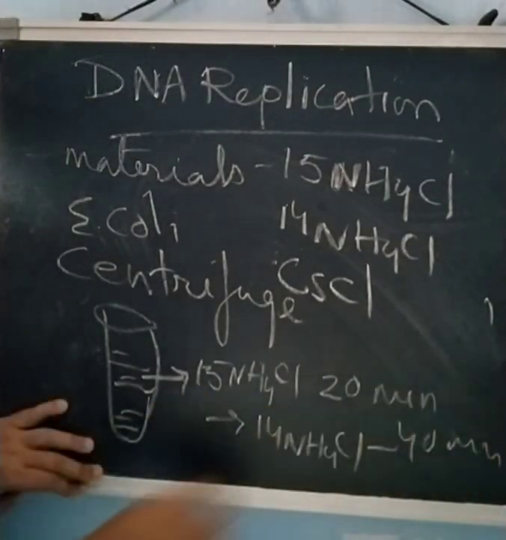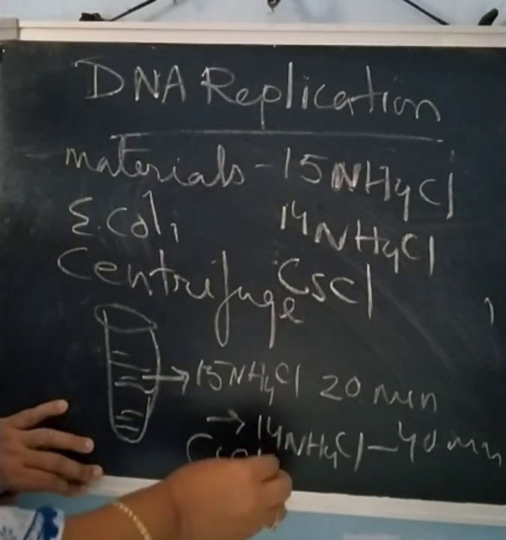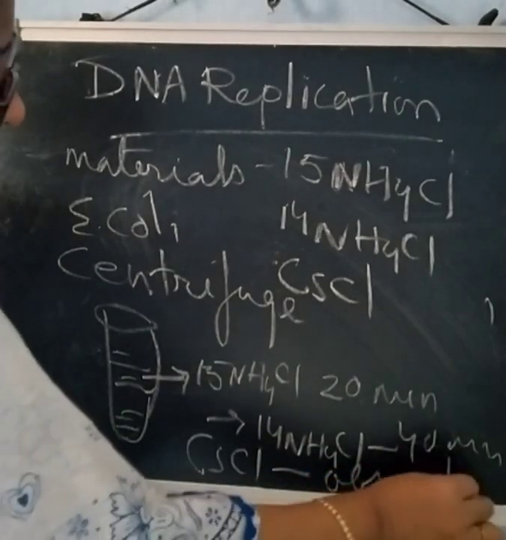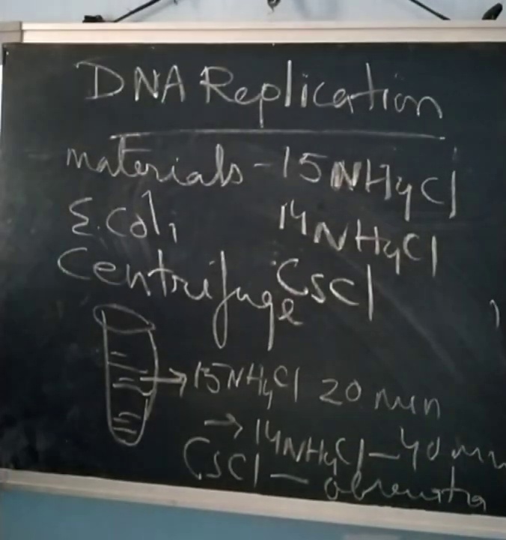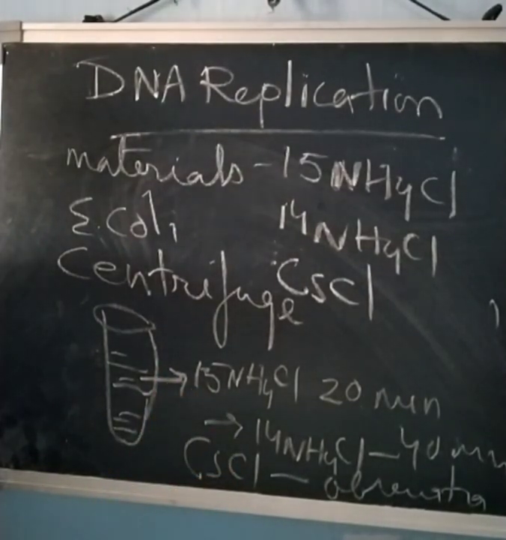Then they centrifuged it in CsCl, and then they got this observation. Now what they observed after centrifuging this culture in CsCl, that is cesium chloride.